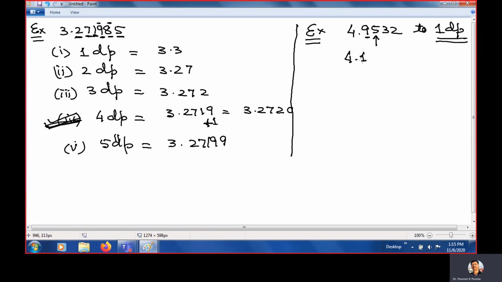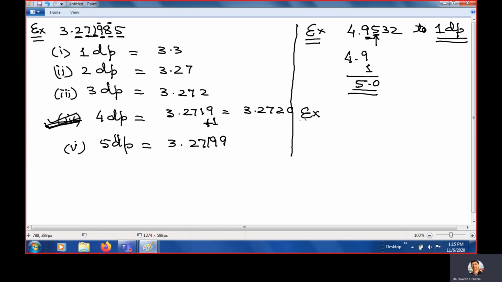So 4.9 here, and to 4.9 we will add 1. That means how much will it become? It will become 5.0. Clear? So if the second place is 5, 6, 7, 8, 9, we will add 1 here. If we add 1 here, it will be 9 and 1, 10. 10 means 0. 4 plus 1, 5. So this will be like this one.